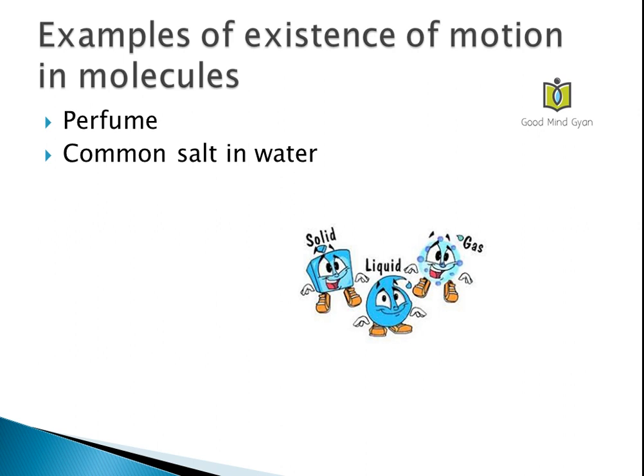The other example is of common salt in water. When you pour common salt in a glass of water and leave it undisturbed for few hours, the common salt will disappear. So what happens here? The molecules of the salt and the water are in a state of motion, and there are good intermolecular spaces between them. So it is because of the intermolecular spaces which are found in the molecules of water, the molecules of salt spread out in the water without raising the level of water. So these are two examples of the existence of motion in molecules.